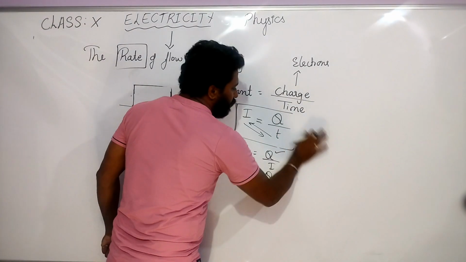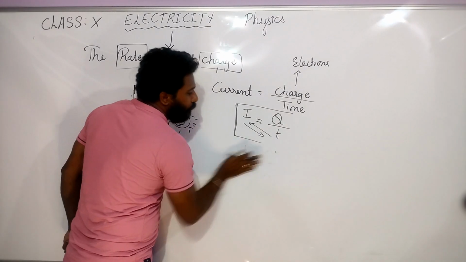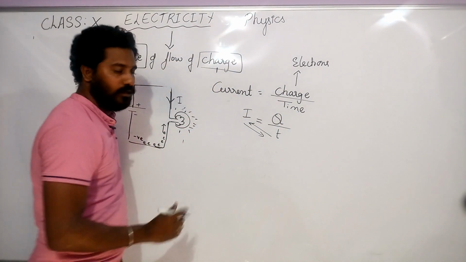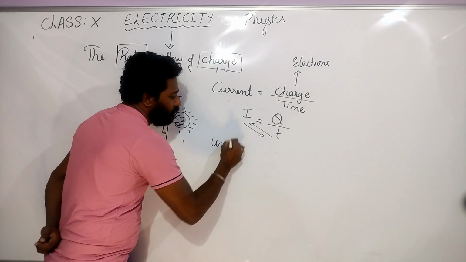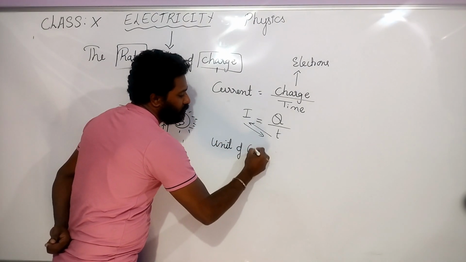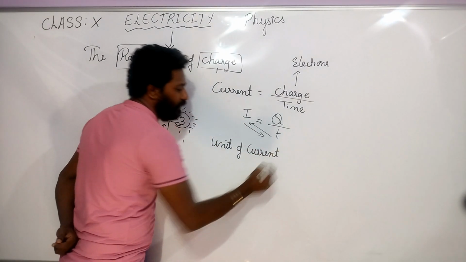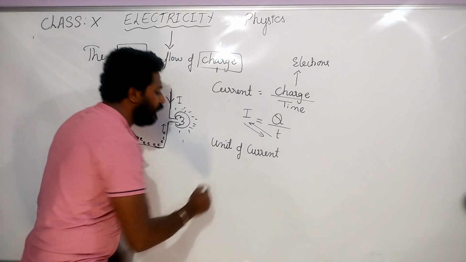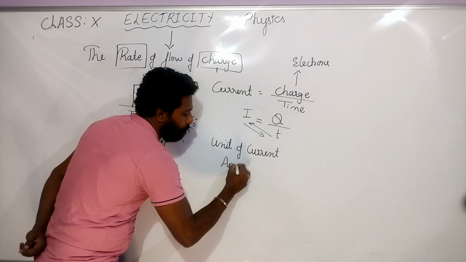Okay, let us come back to the SI units. What is the unit of current? Current is measured by a unit called ampere.